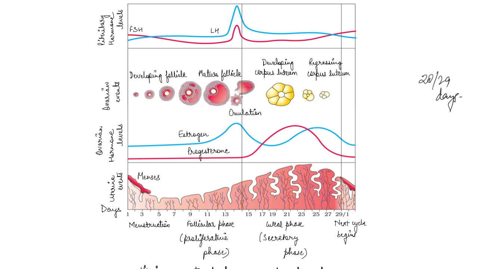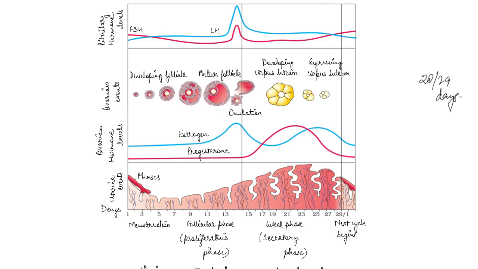The cycle starts from a menstrual phase, and the menstrual flow occurs for 3 to 5 days. Here you can see it is occurring around 3 to 4 days, so they have taken an average.